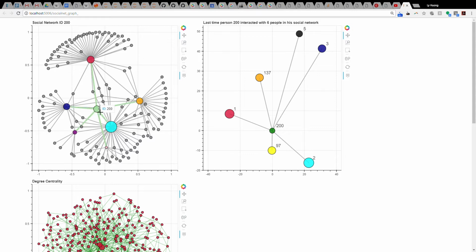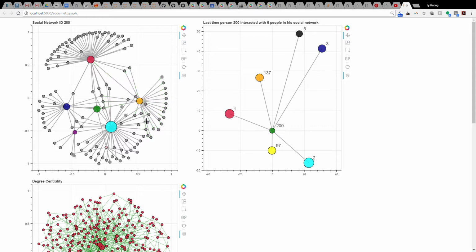We are interested in ID 200 because he is believed to be Ferdinando Catalano, and we have a medium confidence that Catalano is ID 200. In this graph, the size of the circle denotes the frequency of phone calls ID 200 has with these people in his social network over the course of 10 days, not just over one day.